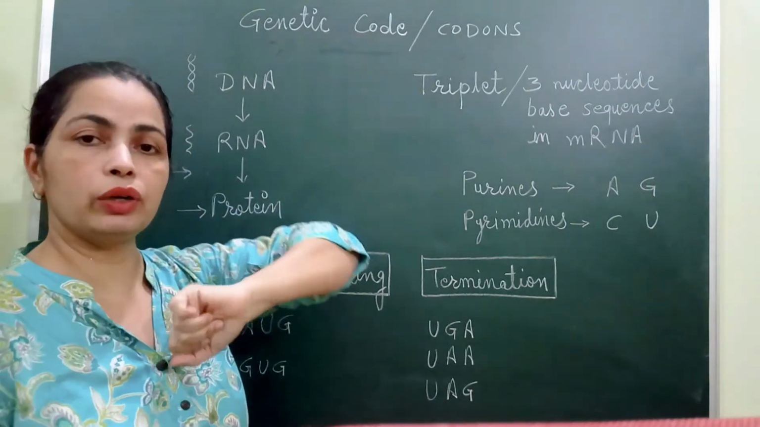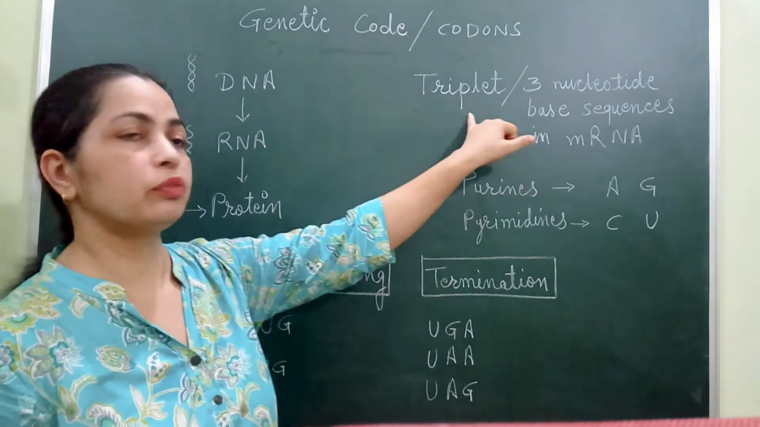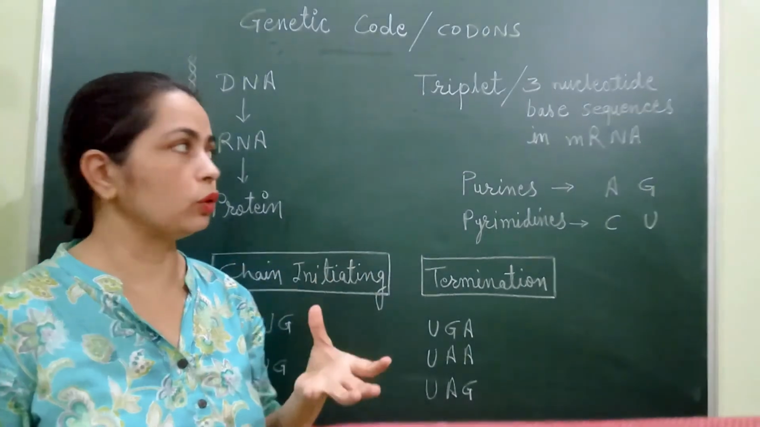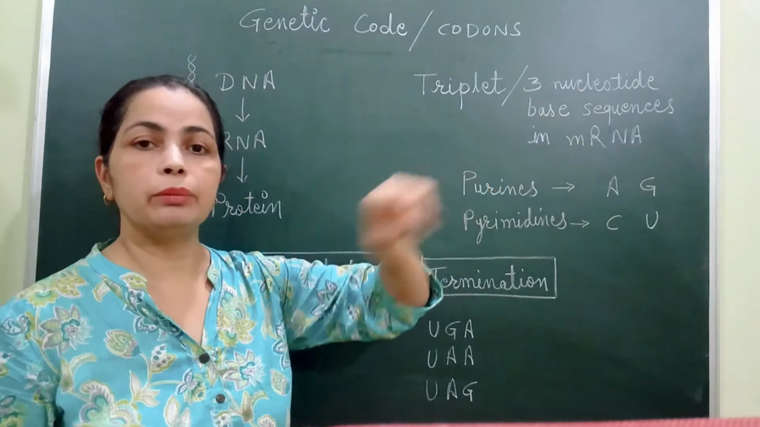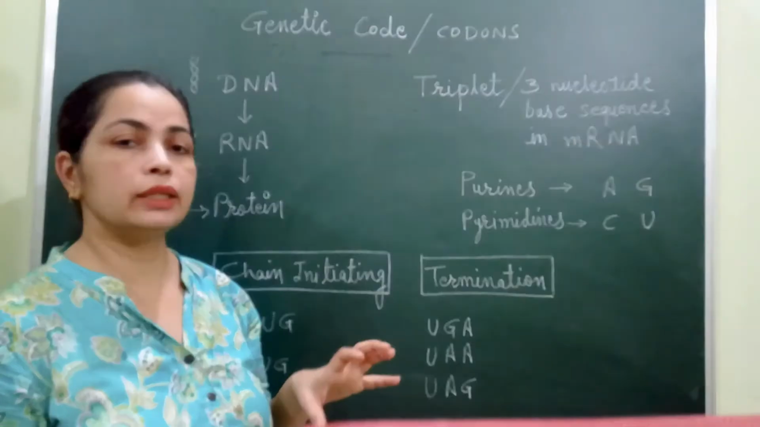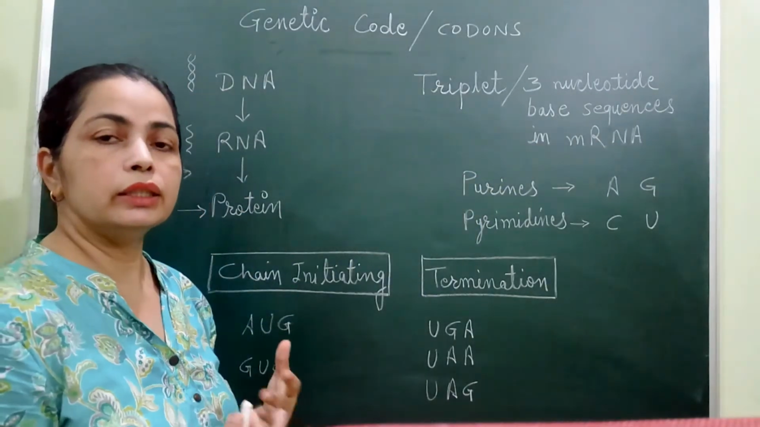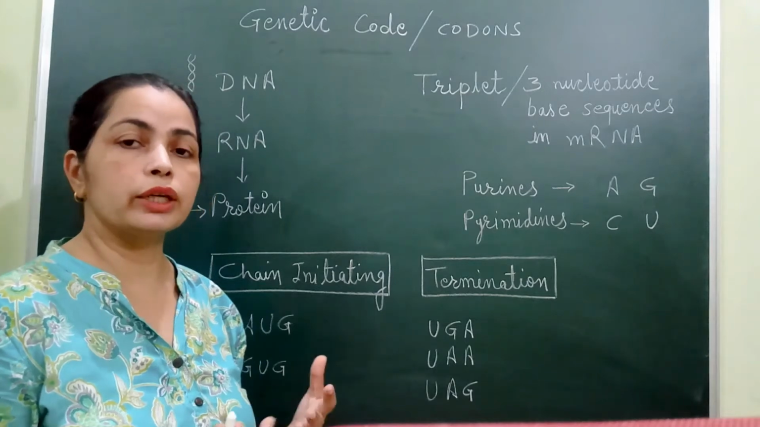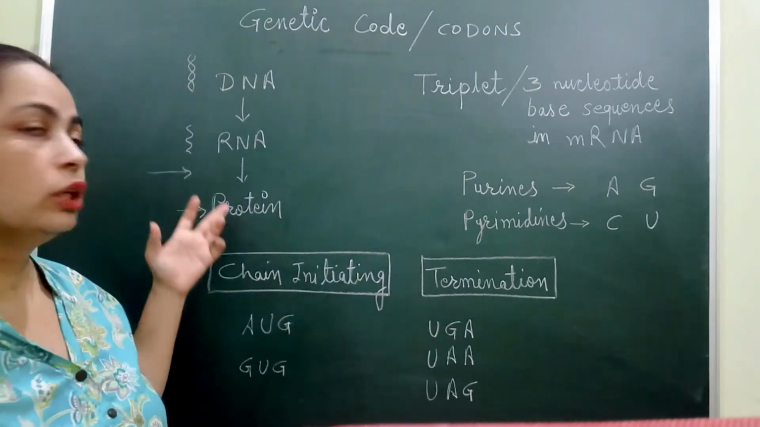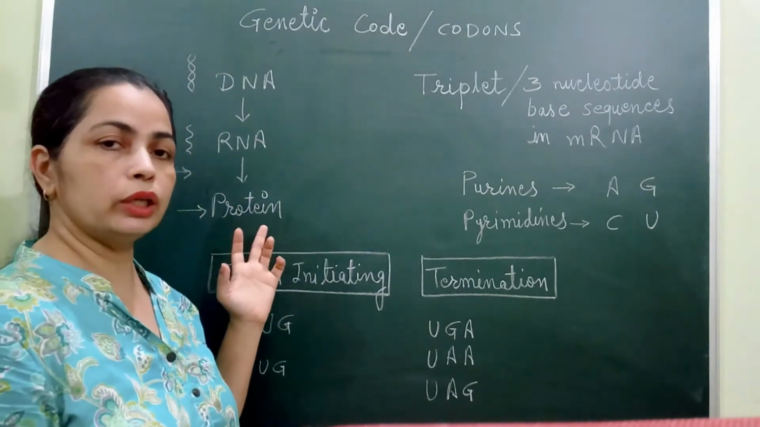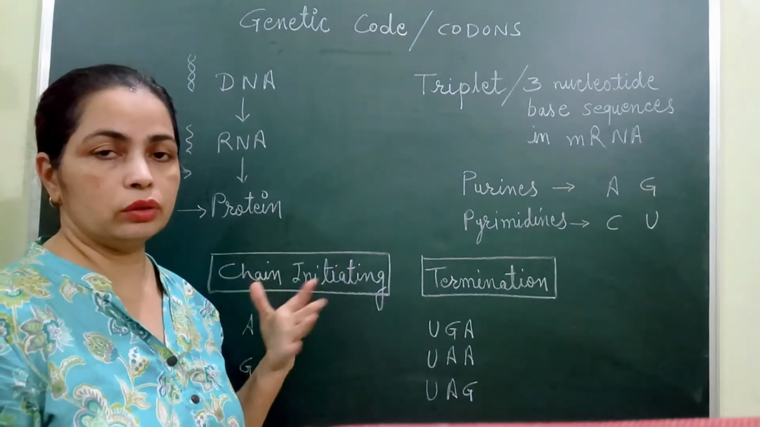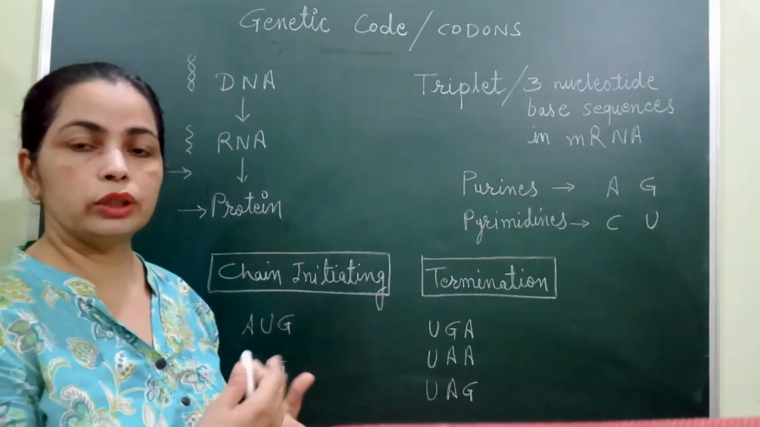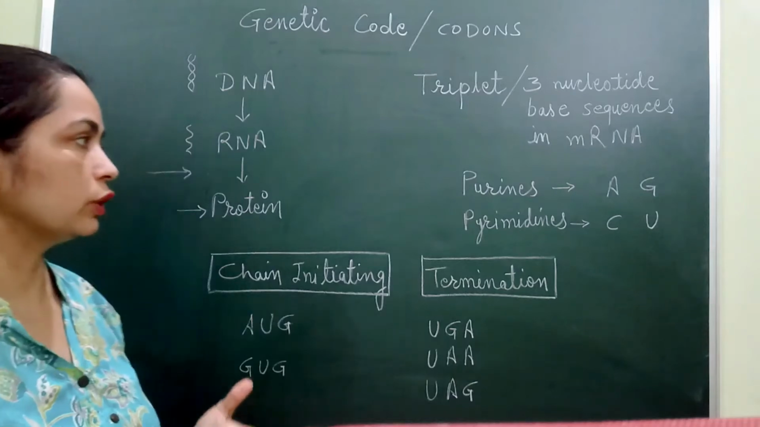Now how can we define genetic code? It can be defined as a kind of triplet, because three nucleotide base sequences are present inside the mRNA, and in this way that genetic code or code word is utilized during the preparation of protein. So in this way the information is transferred.